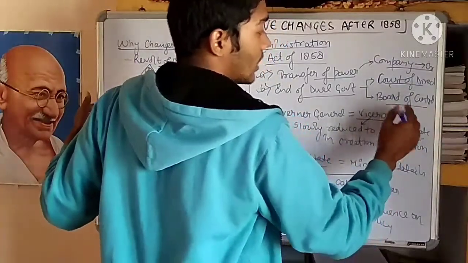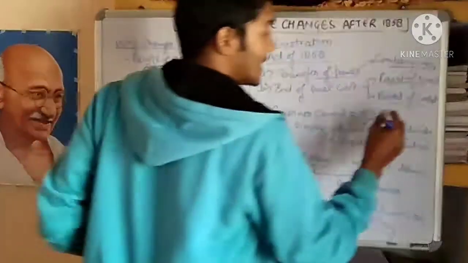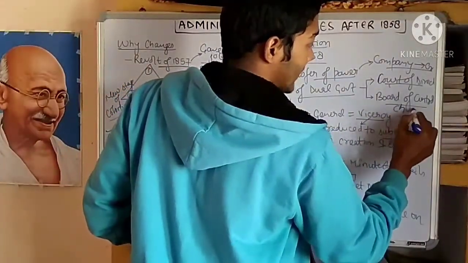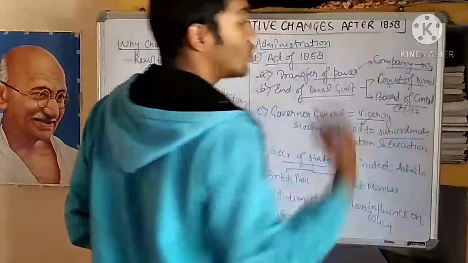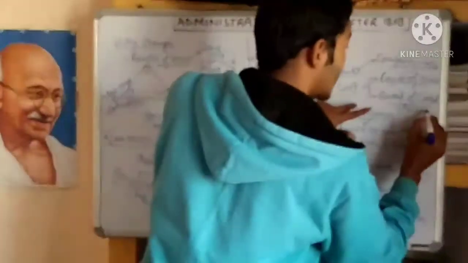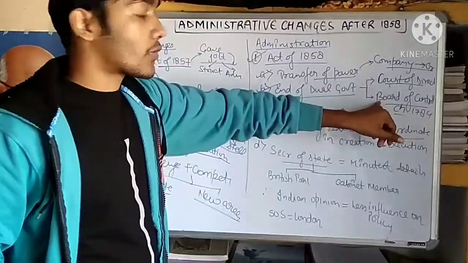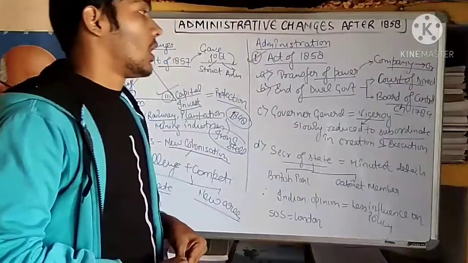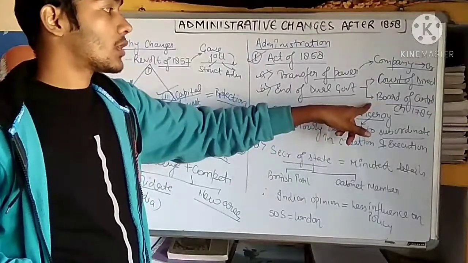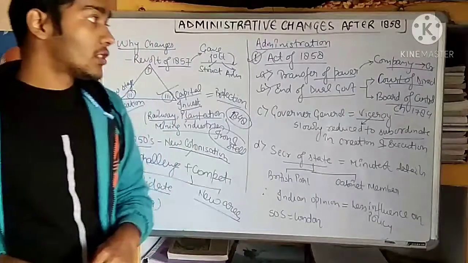This Board of Control came into existence after the Charter Act of 1784. This Board of Control was appointed by the British government so that it could look at the administration policy of the company.